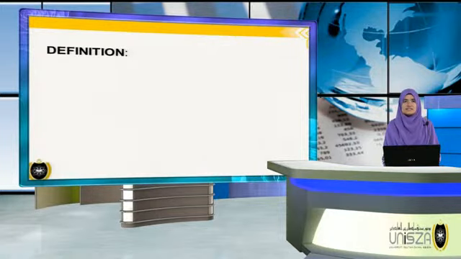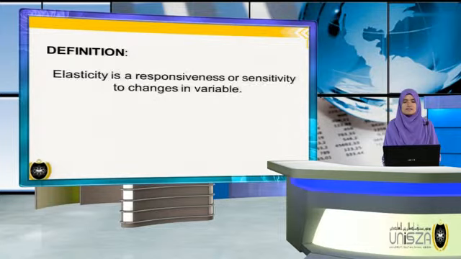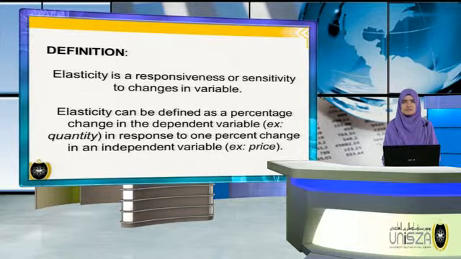Generally, we can define elasticity as a responsiveness or sensitivity to changes in a variable. Elasticity can also be defined as the percentage change in the dependent variable, for example quantity, in response to a 1% change in an independent variable, for example price.